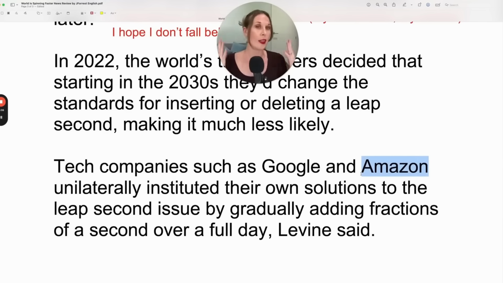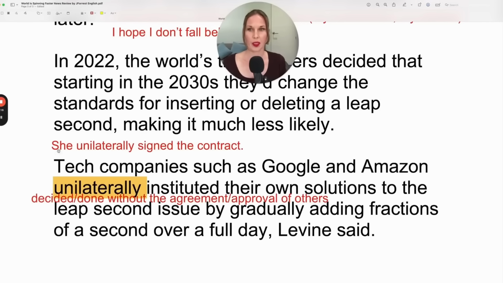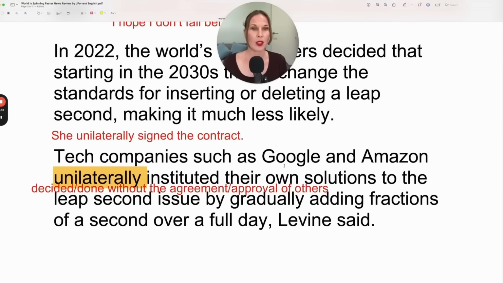So Amazon said, okay, this is what we're going to do. They did not discuss it, share it, or get approval from the world timekeepers or Google or anyone else. You could say she unilaterally signed the contract, which means she signed it without asking anyone else for their opinions, or if they agree or if they approve of her doing that. She unilaterally signed the contract.